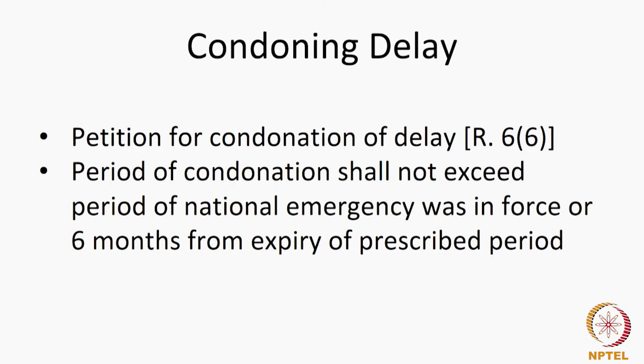If there is a natural disaster or a calamity and people are not able to move around, or there is a power shutdown or blackout, in all these instances there can be cases where a delay in filing can be condoned. Now, the provision says that it shall not exceed the period of the emergency or 6 months from the expiry of the prescribed period. The details are given in Rule 6.6.